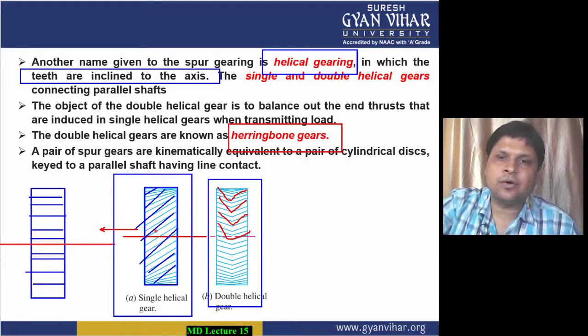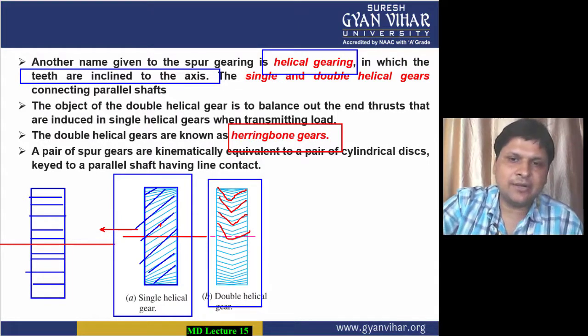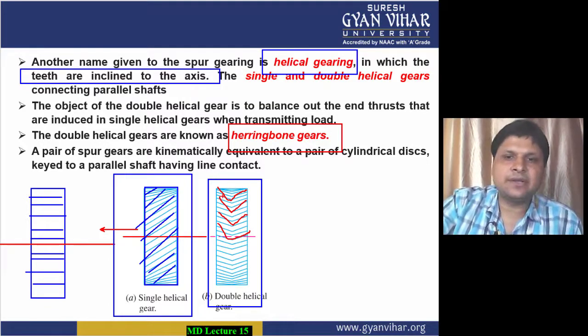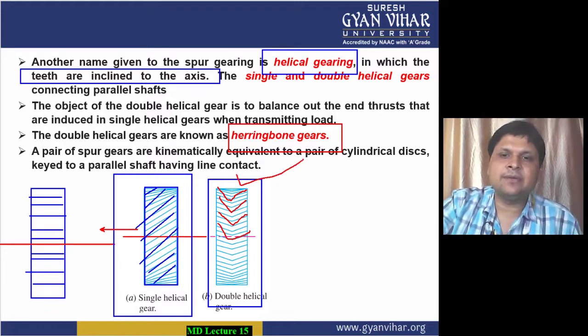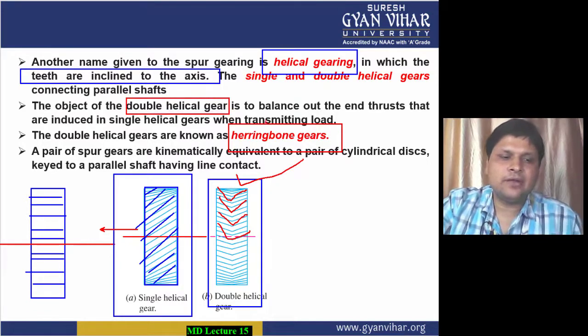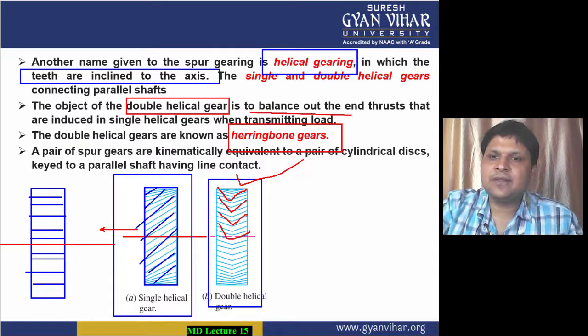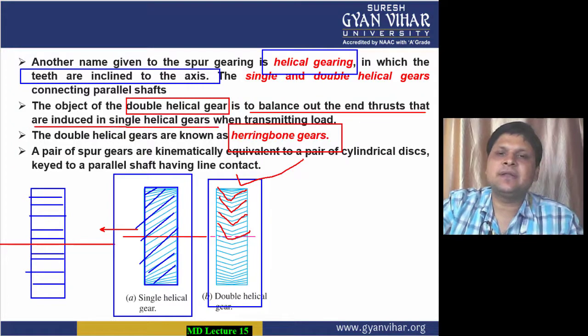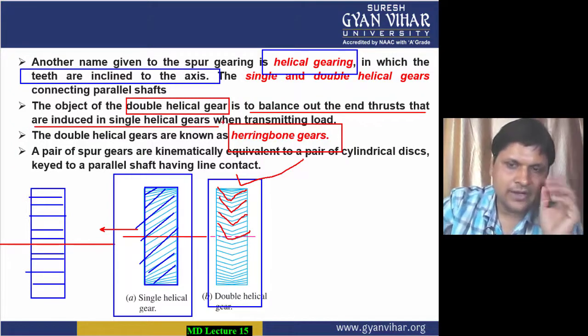In order to eliminate this problem, the teeth of the gear were inclined in both directions, and therefore it was named herringbone or double helical gears. It was used to balance out the end thrust that was introduced in single helical gears when the load was transmitted. All right.